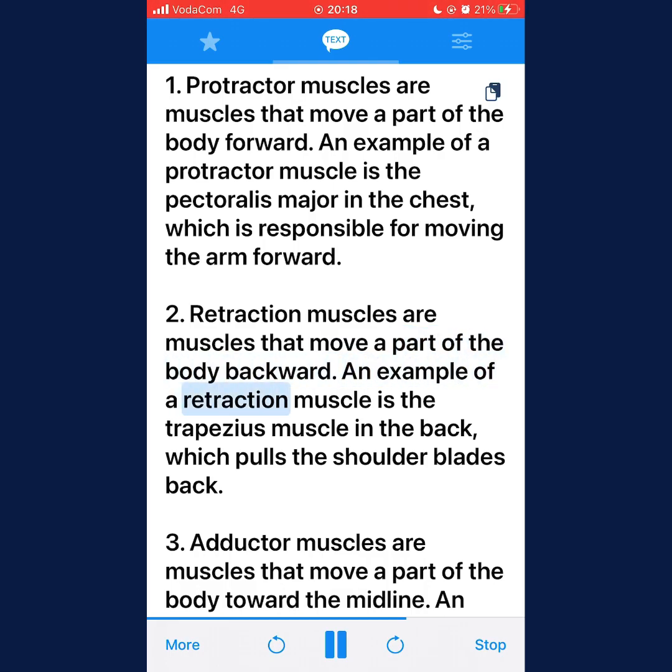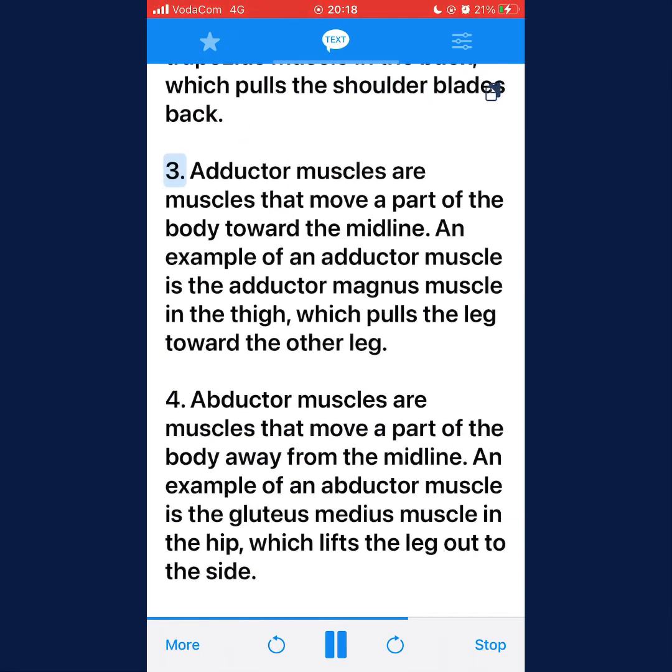An example of a retraction muscle is the trapezius muscle in the back, which pulls the shoulder blades back. 3. Adductor muscles are muscles that move a part of the body toward the midline. An example of an adductor muscle is the adductor magnus muscle in the thigh, which pulls the leg toward the other leg. 4. Abductor muscles are muscles that move a part of the body away from the midline.